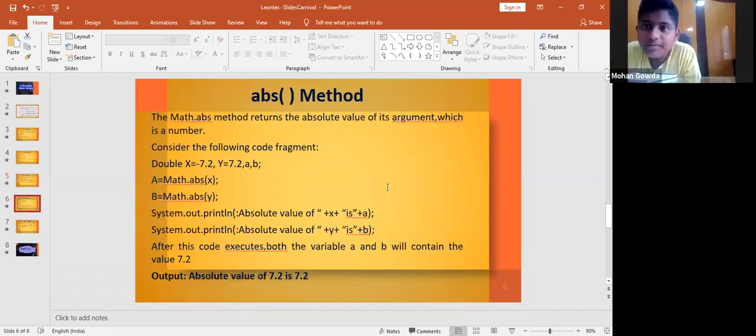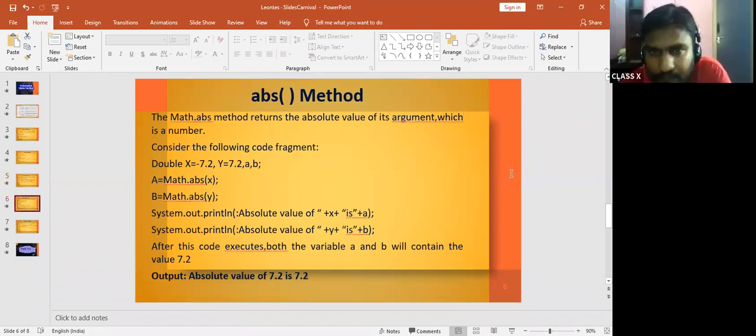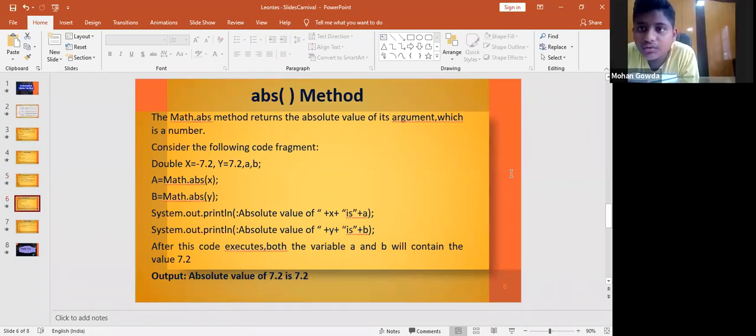Read absolute. The Math.abs method returns the absolute value of its argument, which is a number. Consider the following code fragment. double x = -7.2, y = 7.2, a, b; a = Math.abs(x);